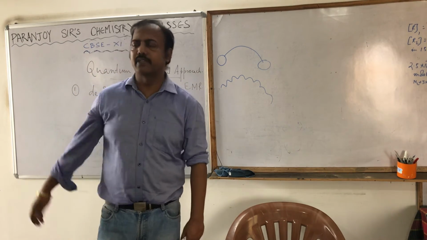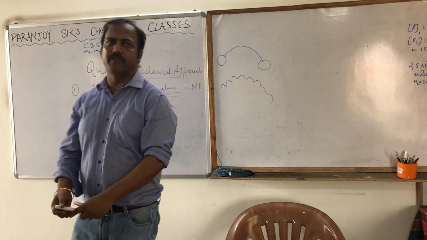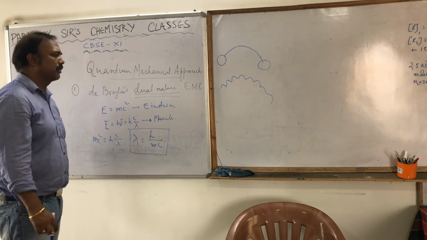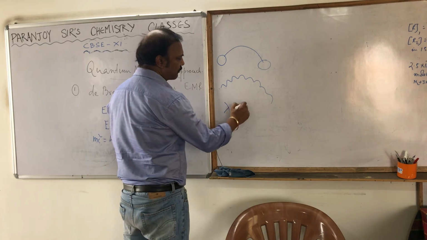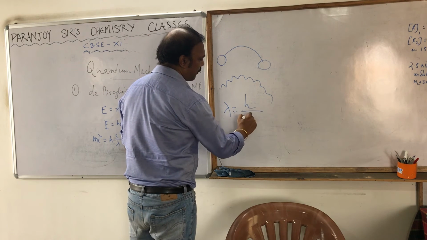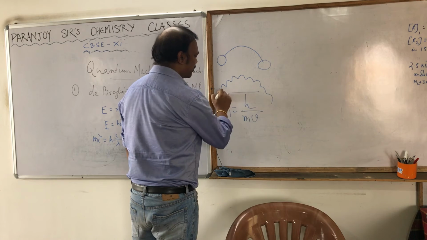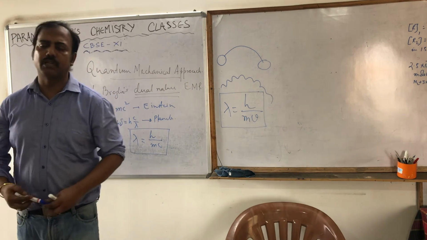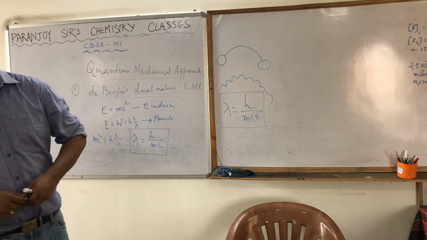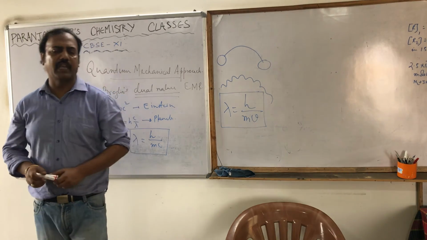If you calculate the same thing now for the macroscopic particle, obviously this equation will be different. For a macroscopic particle, the equation will be lambda is equal to h by mv now, because the velocity of the macroscopic particle is certainly not equal to the velocity of light. It has got any velocity.